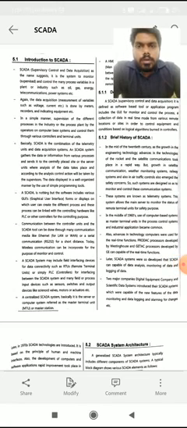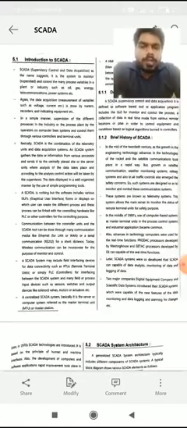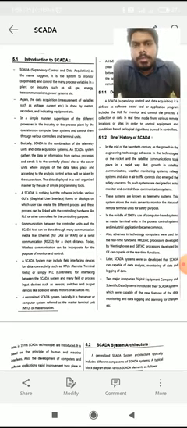In this video, we will see all about SCADA. What is a SCADA system and its history, its architecture and all the terms related to SCADA. In previous videos, we have discussed everything about PLC, that is Programmable Logic Controller. So that part is over. In this SCADA section, we will learn what SCADA is and how it is related to the PLC, meaning the relation between SCADA and PLC. So let's begin. What is SCADA?